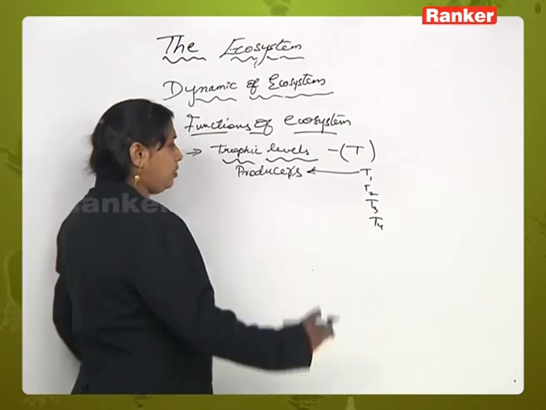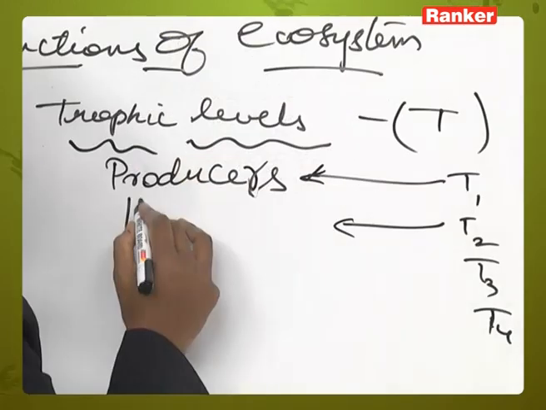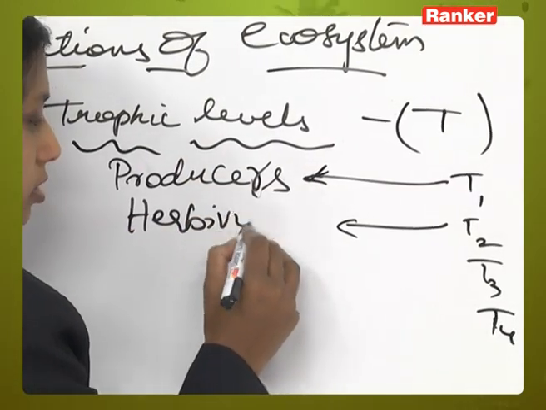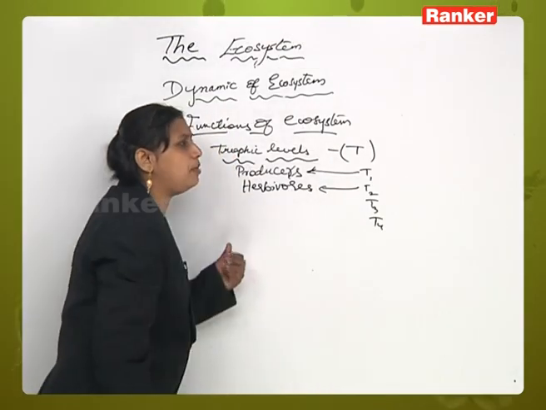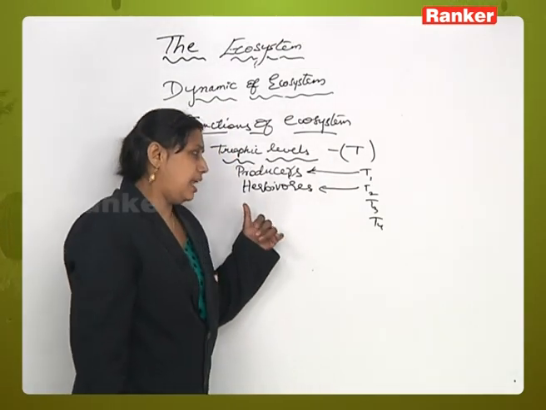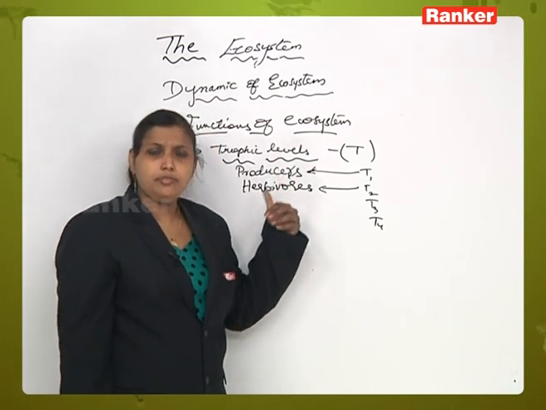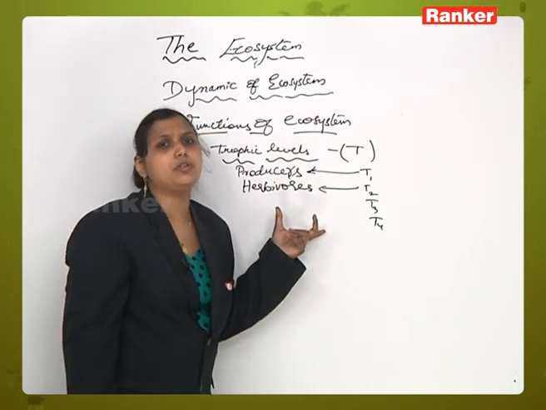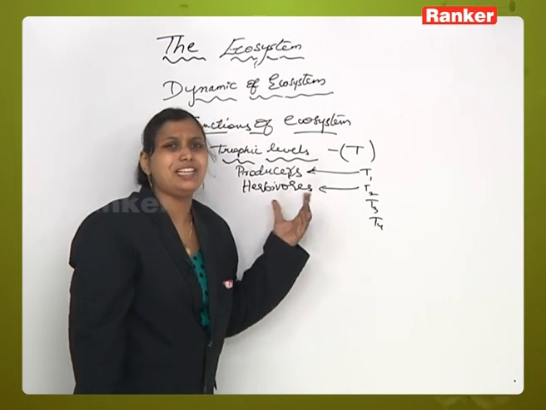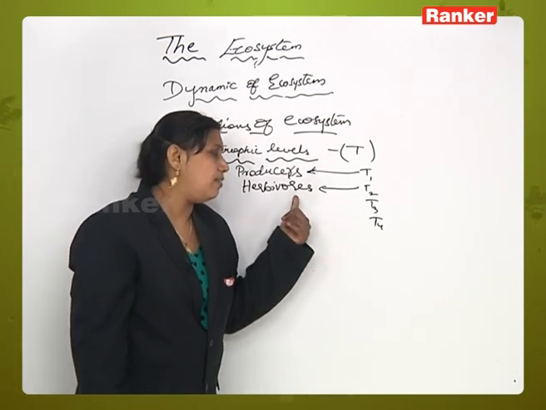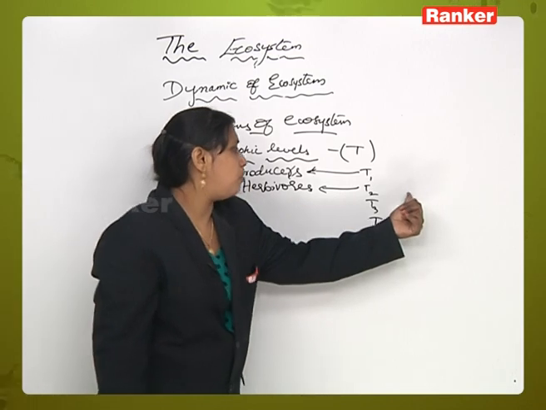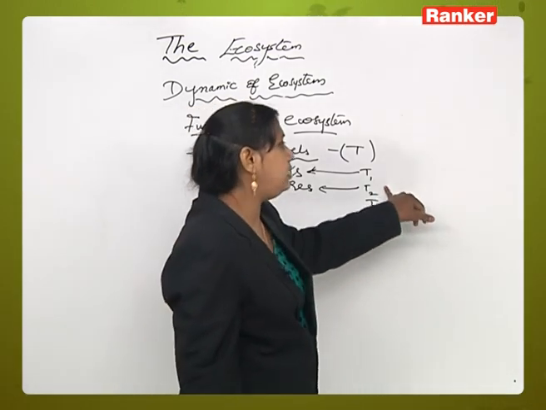Next, the second one is called herbivores. Now what are herbivores? Animals which depend directly on the plants for food material are called herbivorous animals. So that will be occupying the second base of the trophic level. Those are called the herbivores or trophic level 2, or T2 level.